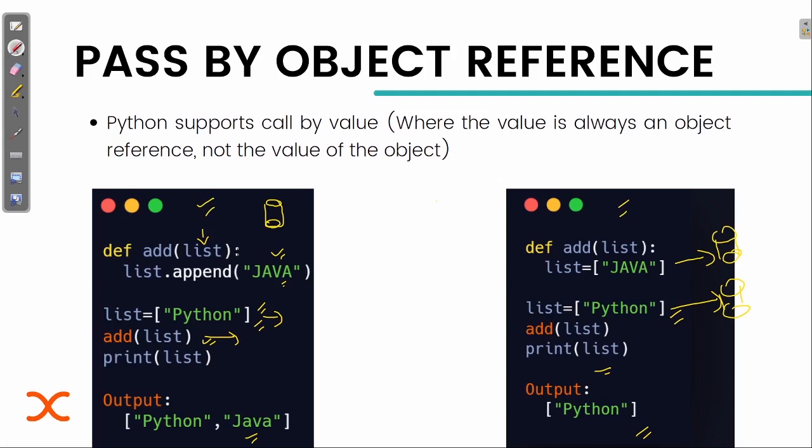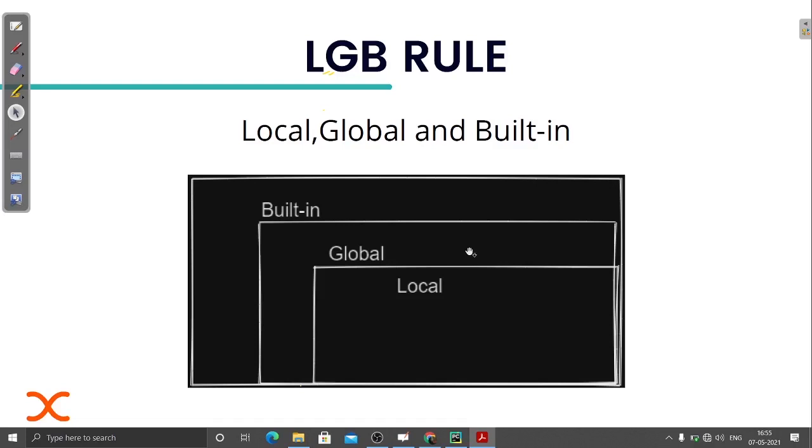The value is being changed in the referenced value, and here the new value has been created and assigned. Okay, so we have some logic behind this representation. Let me explain this. If there is some local variable, I'm inside a scope, and I'm accessing some variable, and it is not inside that scope, then I will move forward and check whether it is defined globally. Are you getting my point?